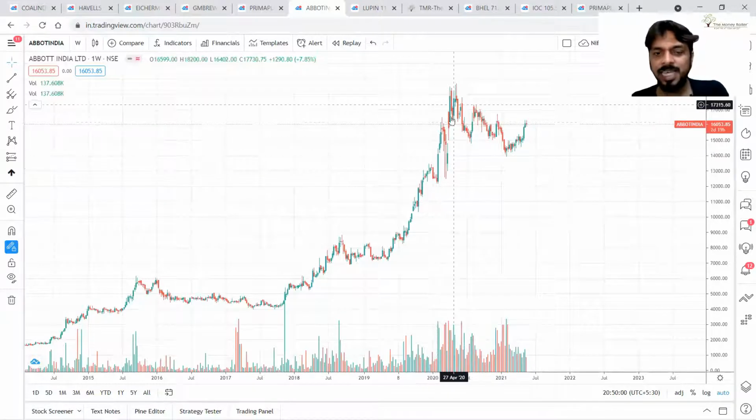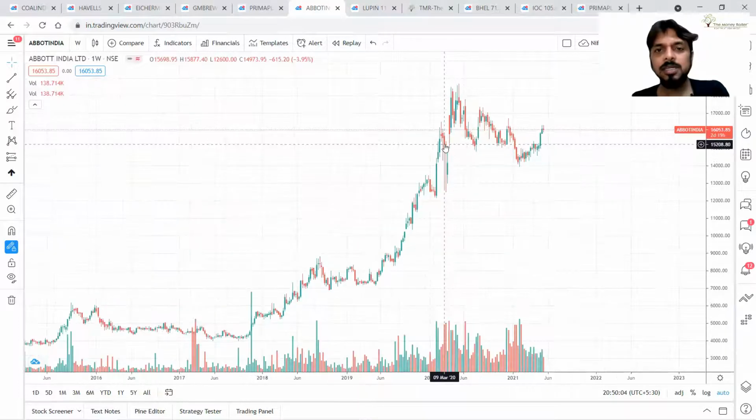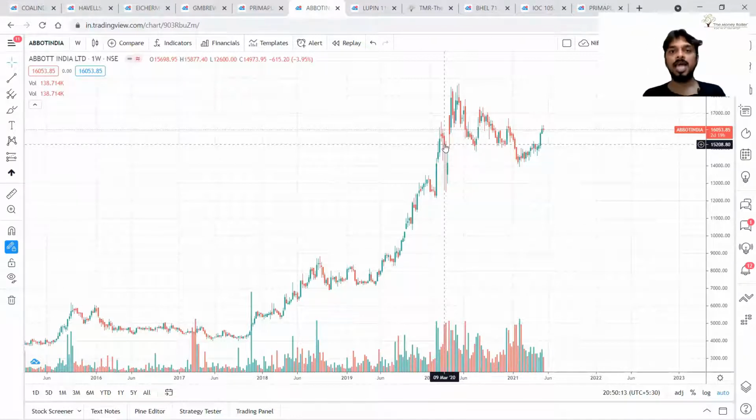Sometimes we can catch the signals of this distribution or churning. That means shares are changing hands. That means big players are selling shares to retailers.